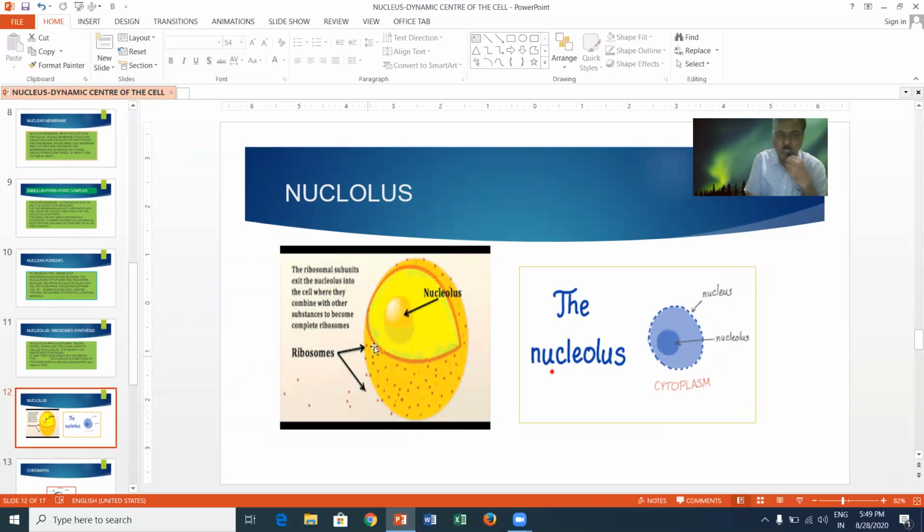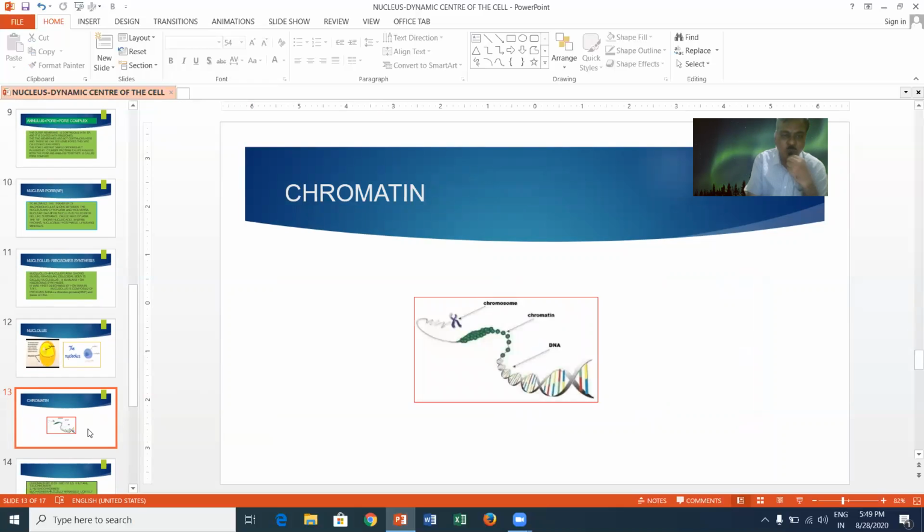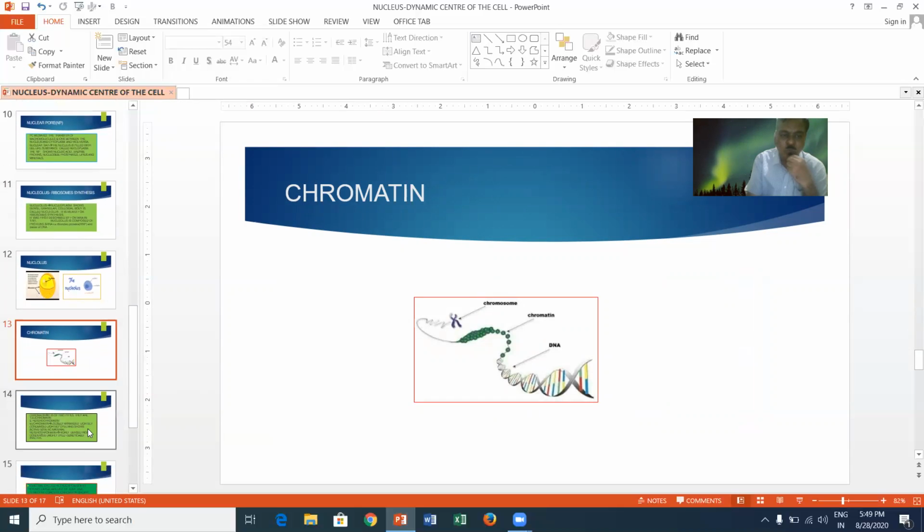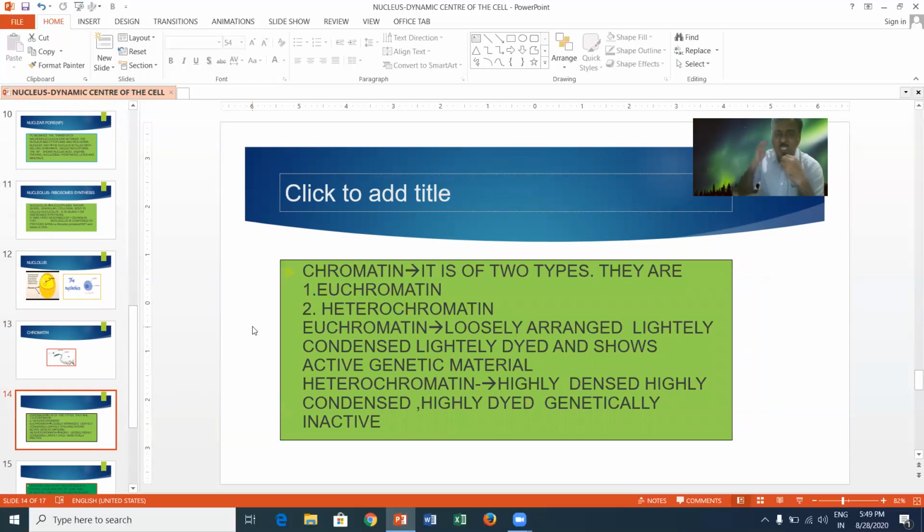At the center of the nucleus, it shows the nucleolus, and on the outer side the nuclear membrane has a connection with the endoplasmic reticulum. This endoplasmic reticulum has ribosomes. Ribosomes are meant for protein synthesis. The chromatin material: generally, the nucleus shows chromatin material. It is of two types, euchromatin and heterochromatin.